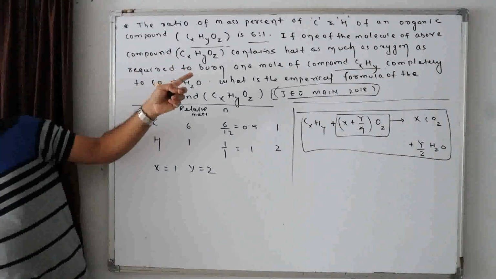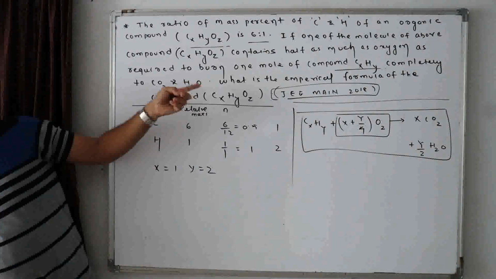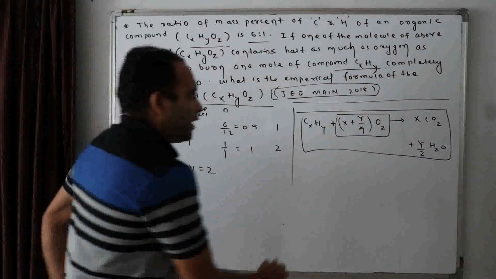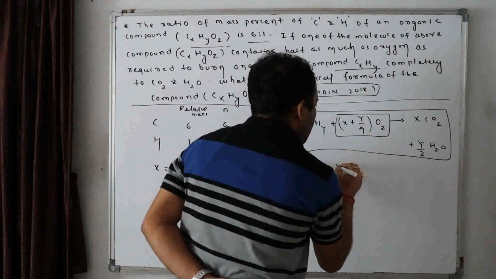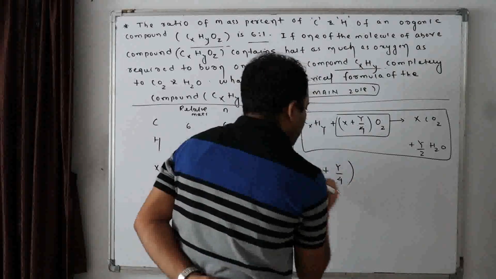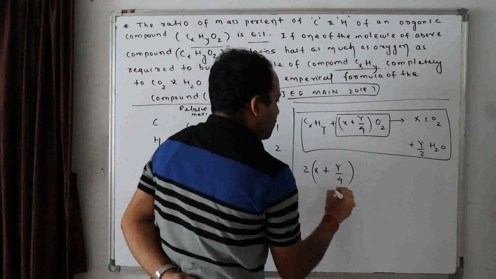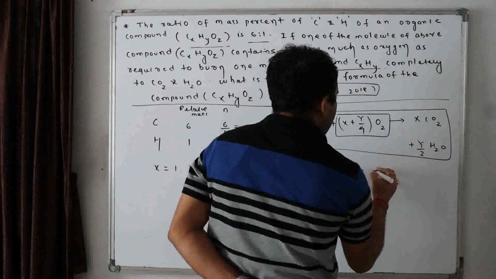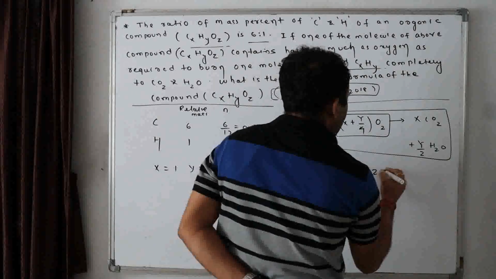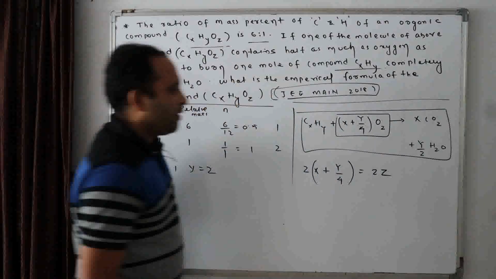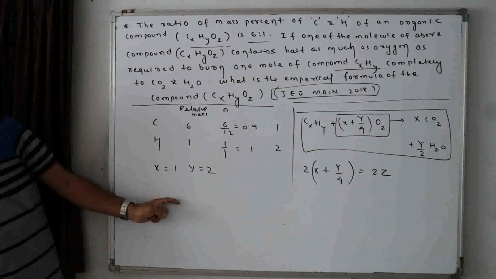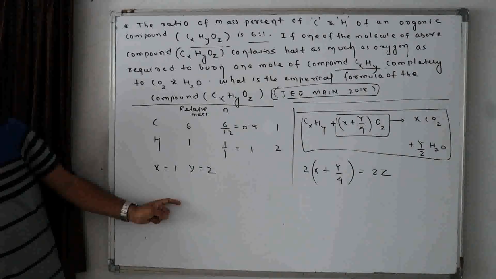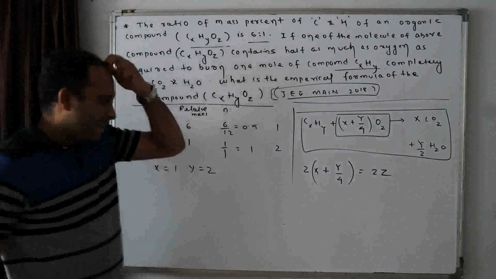So as per the given information, can I write like this, that 2z is equal to x plus y by 4? Any concept doubt in this? Can I write? Yes or no?